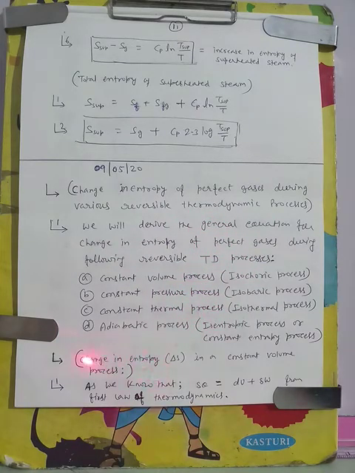Very first we will derive the change in entropy, I will indicate it delta S, in a constant volume process. From the first law of thermodynamics, we know that in a process, heat supply is equal to change in internal energy plus work done during the process. This we already know from the first law of thermodynamics.